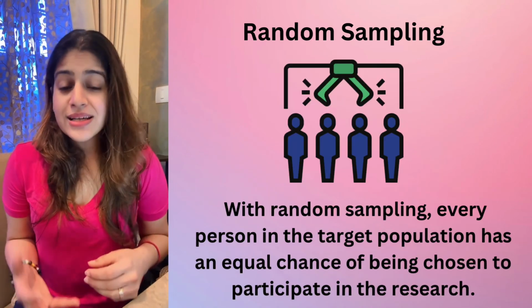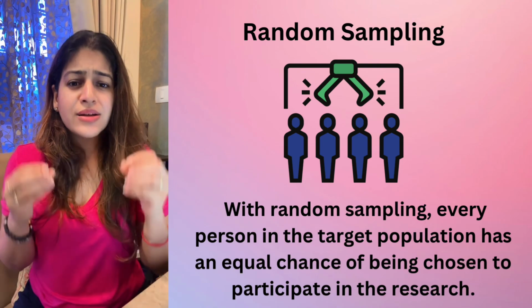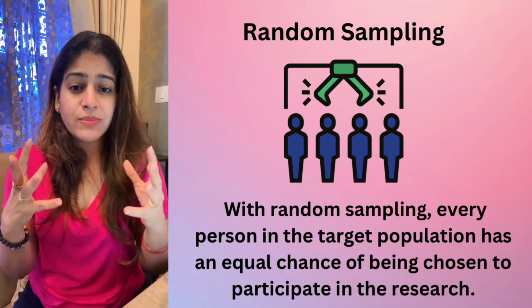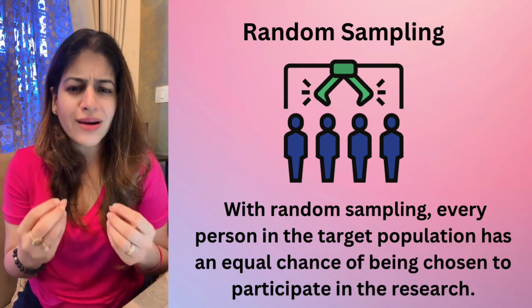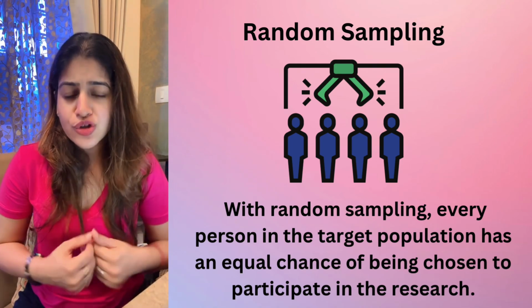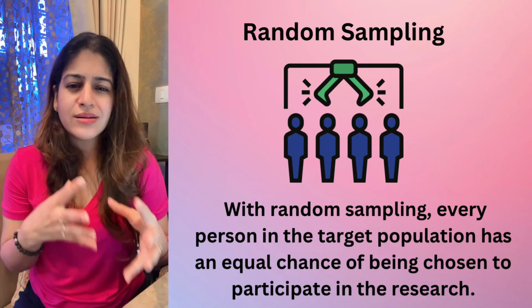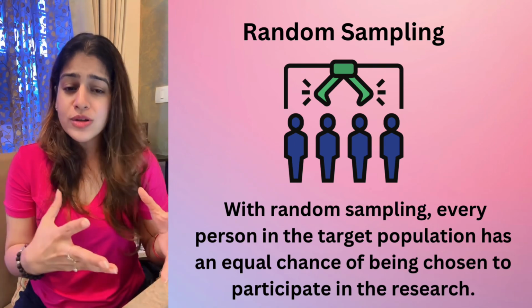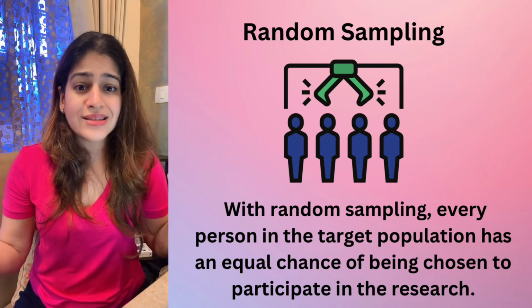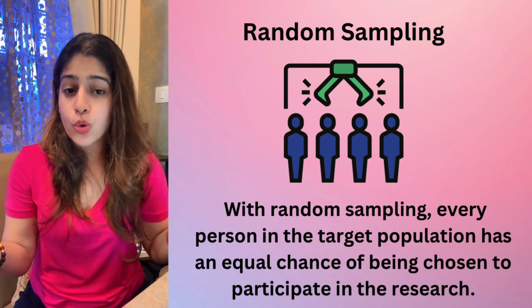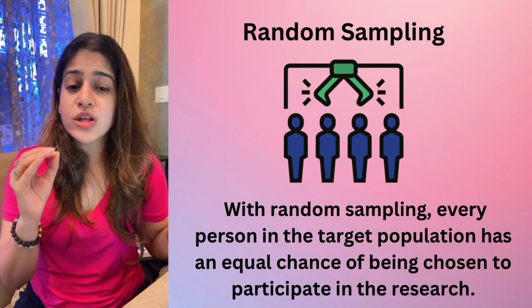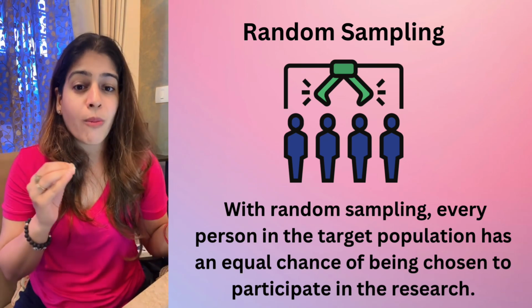The second is random sampling. It means randomly picking the participants from the population and making them our sample in the study. For example, I am a researcher and I go to a school. I want to study some students. I need to understand the psychology of some students. So I go to the school and say 500 students are there. Every student here has an equal chance of getting selected for my study.